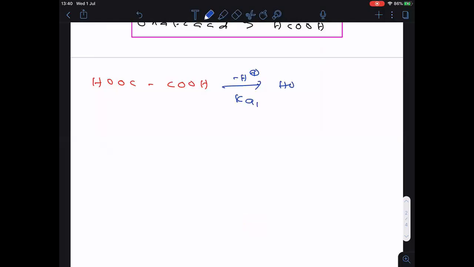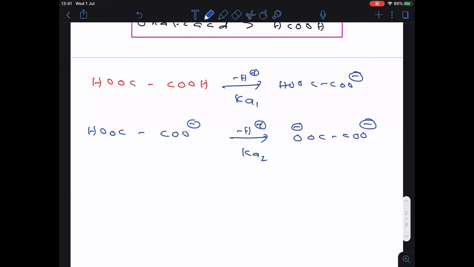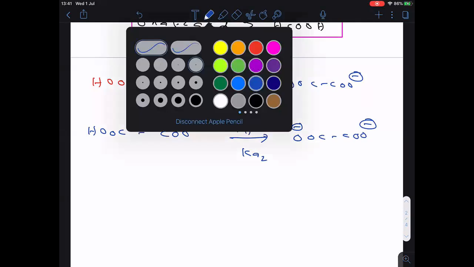Clear everyone? Then what is left over here? This is left over. Hope you are able to understand. Here, the acid dissociation constant is Ka1. Now, the product is here. Let me remove the second H plus. So here, the acid dissociation constant is Ka2. Then this one we will get here. Followed everyone? Now, once you see, afterwards you write, I'll give some time here.